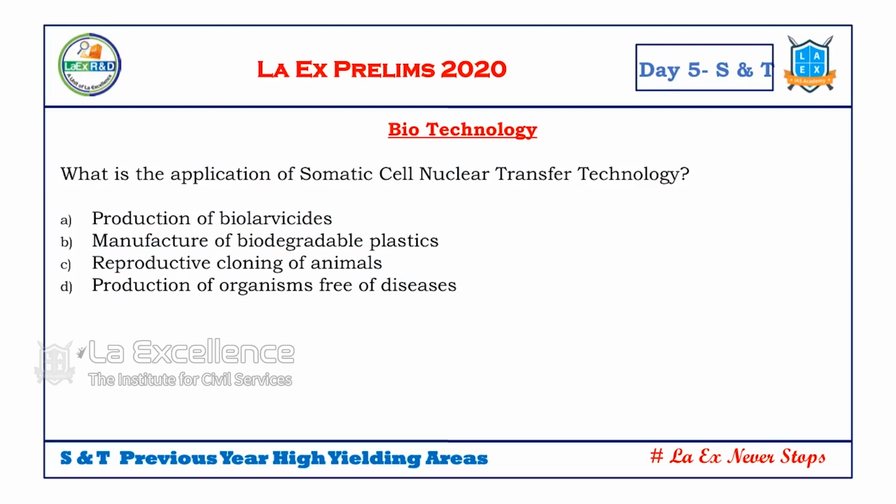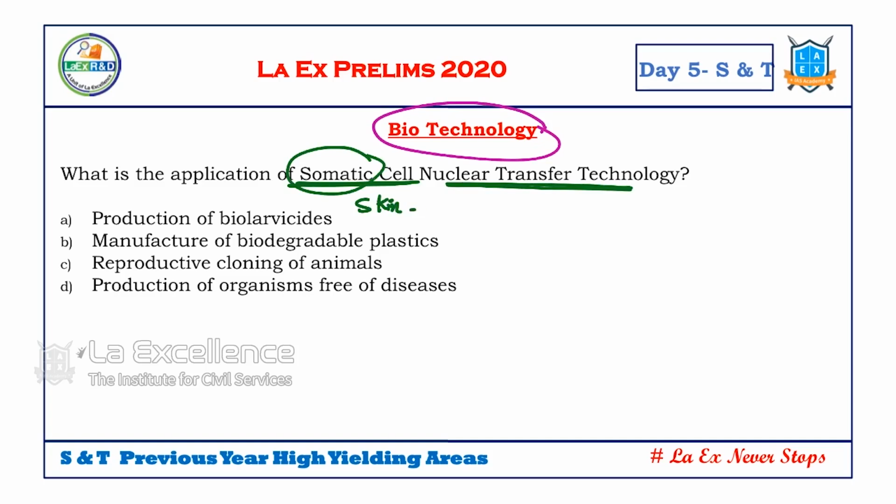Next, this is a very important area, biotechnology. Why is this very important for this year? There are many developments with regard to biotechnology in current issues. See, this is a simple question asked earlier in UPSC. Somatic cell nuclear transfer technology. What is this somatic? Somatic means skin. Skin cells are adult cells. So, skin or adult cells are taken. From these adult cells, we are transferring the nucleus, and somatic cell nuclear transfer technology is used in biotechnology.